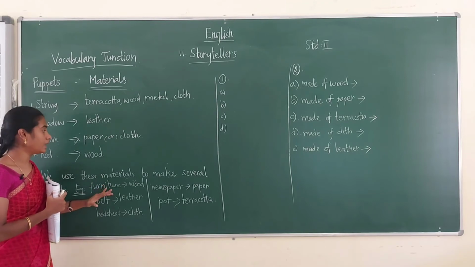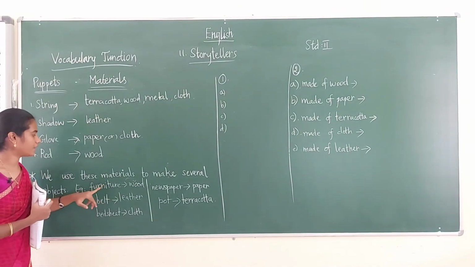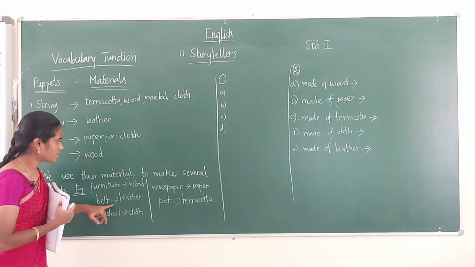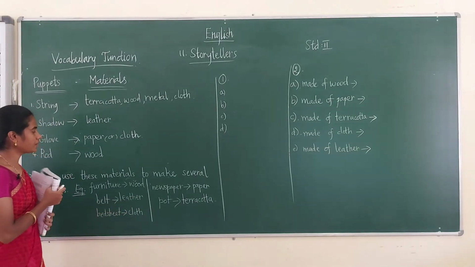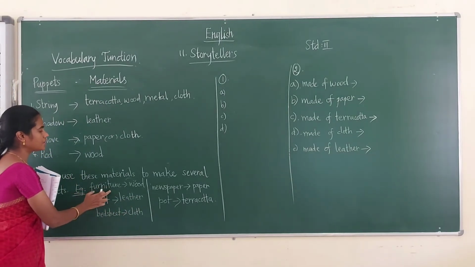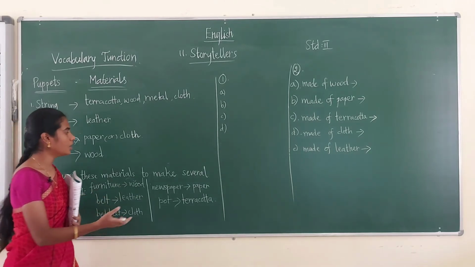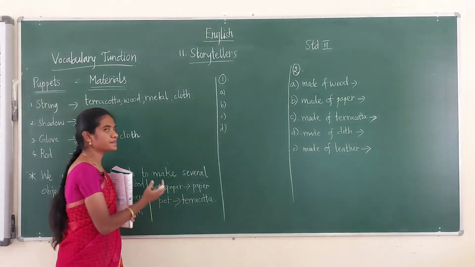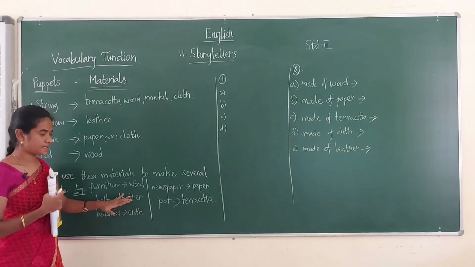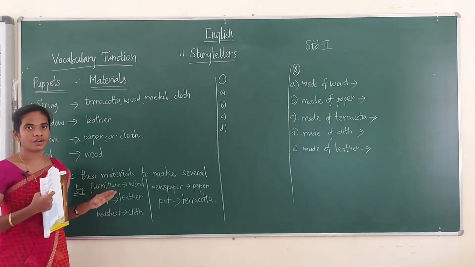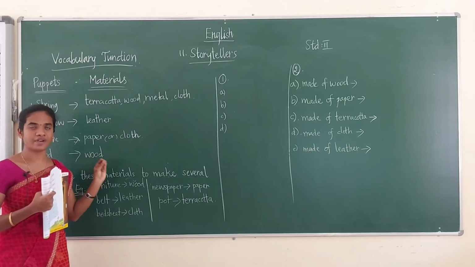These are all the objects, like furniture, belt, bed sheet, newspaper, pot. These are all the things. So furniture is made of wood, belt is made of leather, bed sheet is made of cloth, newspaper is made of paper, pot is made of terracotta. So for that we have seen the examples. Students, are you clear with this? So with each and every material we can make several objects.